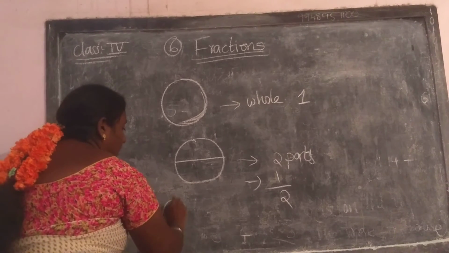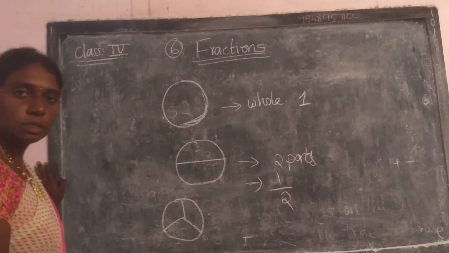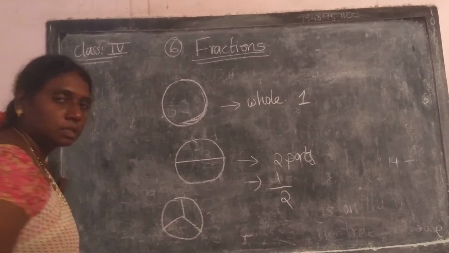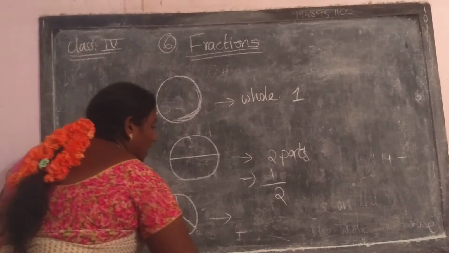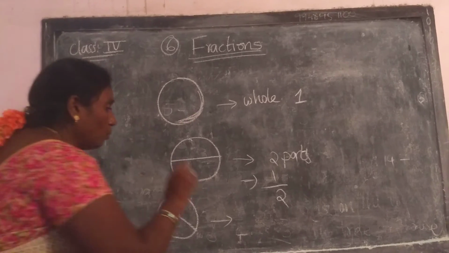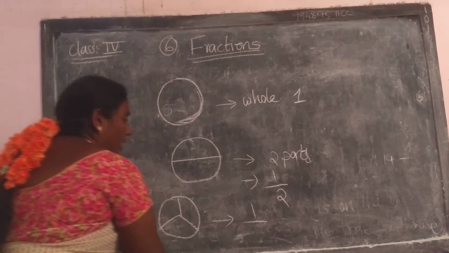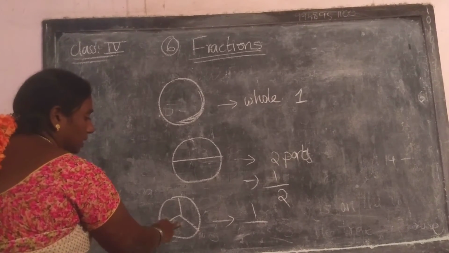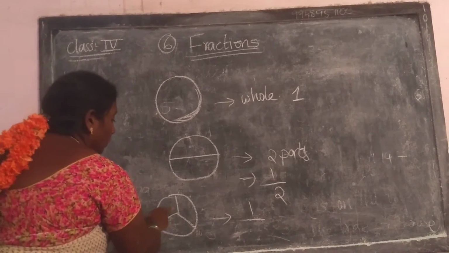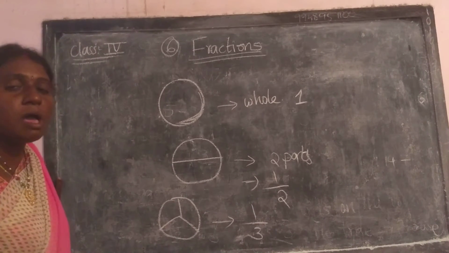Suppose I am going to take one more cake. I am going to cut it into 3 parts. Okay, 1 2 3 parts. How can you write it now? Tell me. Total one cake only. Write down that one divided by how many parts we cut it into? 3 parts. So 1, 2, 3. Write down 3 below. Now understood, this is the fraction.